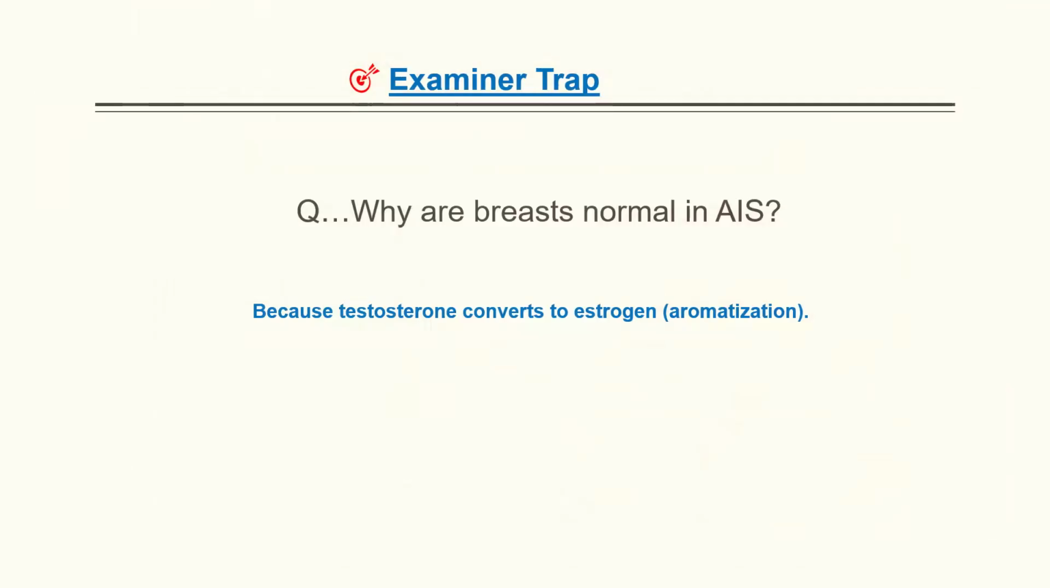So now the examiner trap for you could be that examiner can ask from you in the Viva or OSCE that why are breasts normal in case of AIS. So you should answer confidently that because the gonads in case of AIS are testes, so they are producing testosterone, and this testosterone is then converted into estrogen with the help of a process called aromatization. So this process of aromatization leads to normal breast development in AIS.